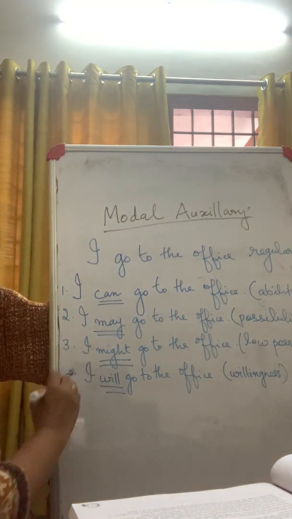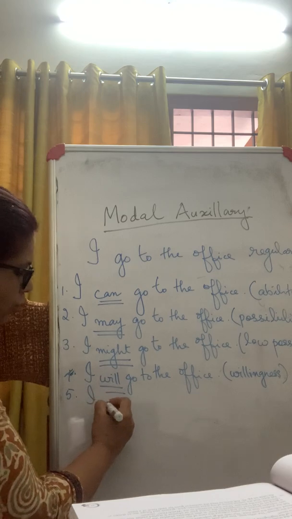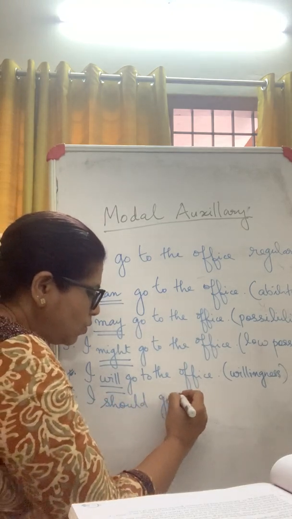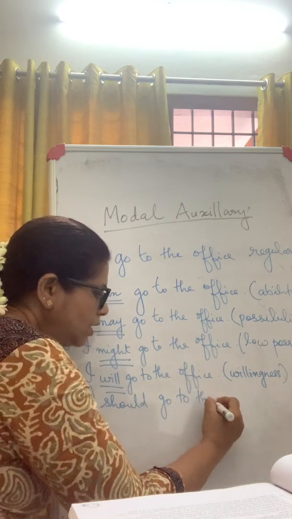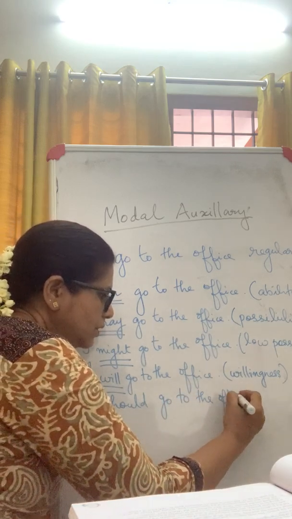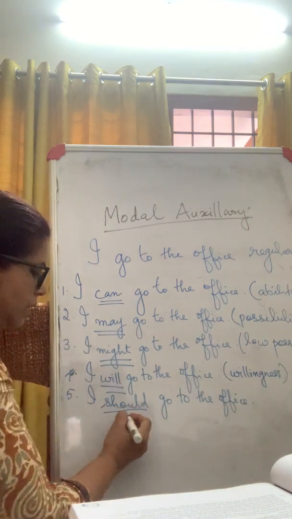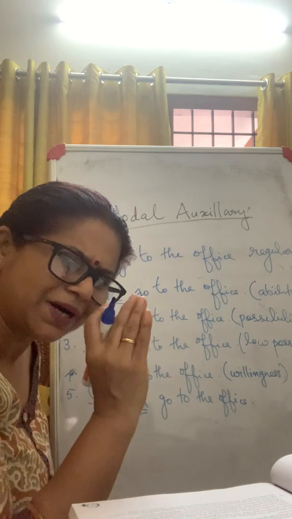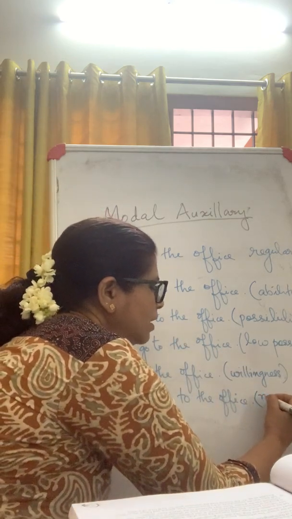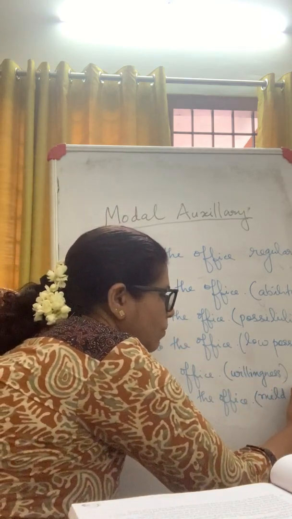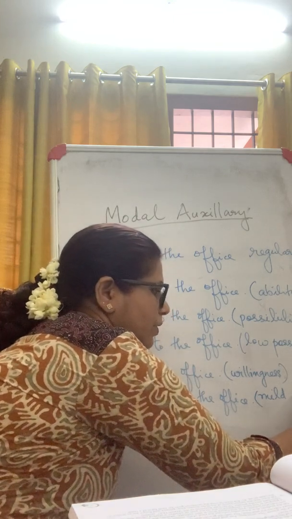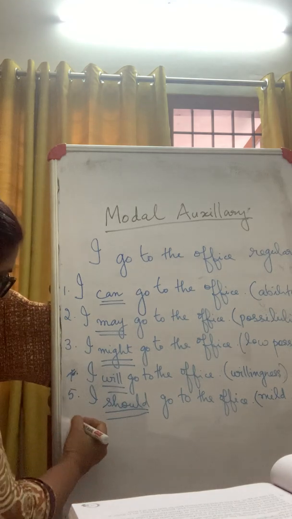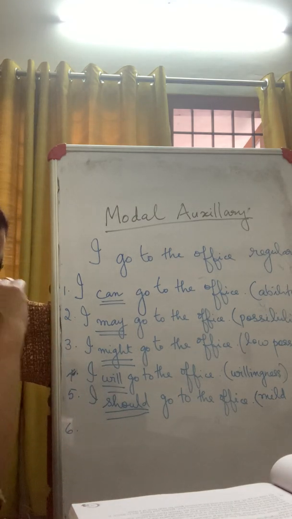Then, number 5, I should go to the office. Now, what does should tell you? Should is an obligation, a mild obligation. Okay? A mild obligation. It would have been good. I should go to the office. I should go to school. Similarly. Okay. Then, number 6.